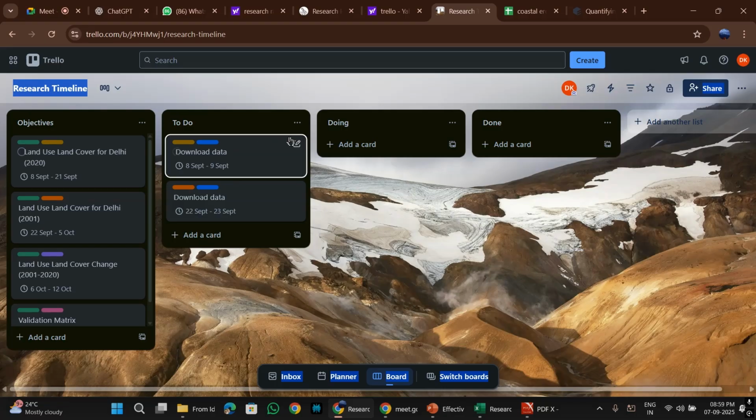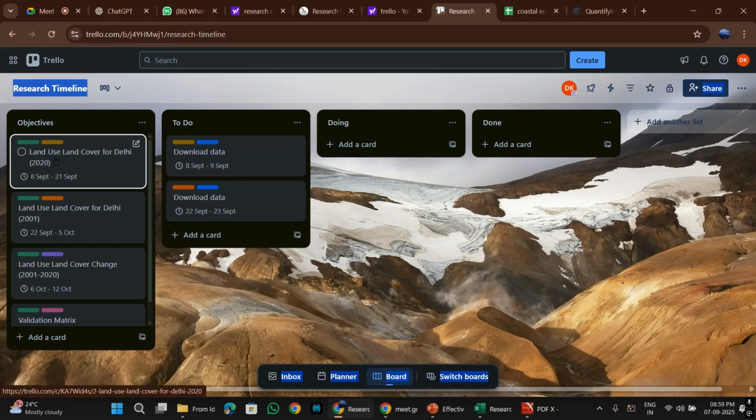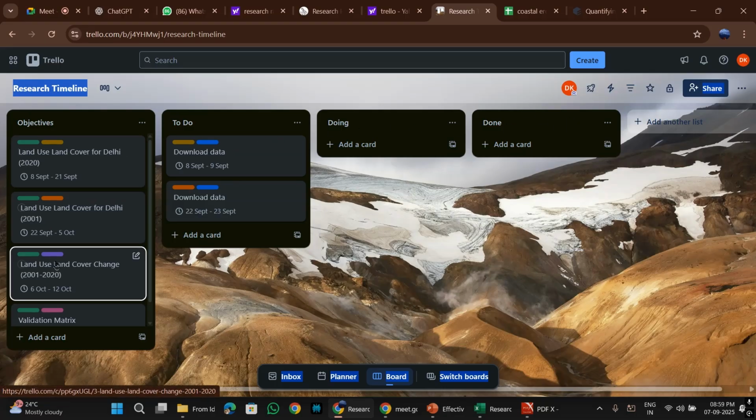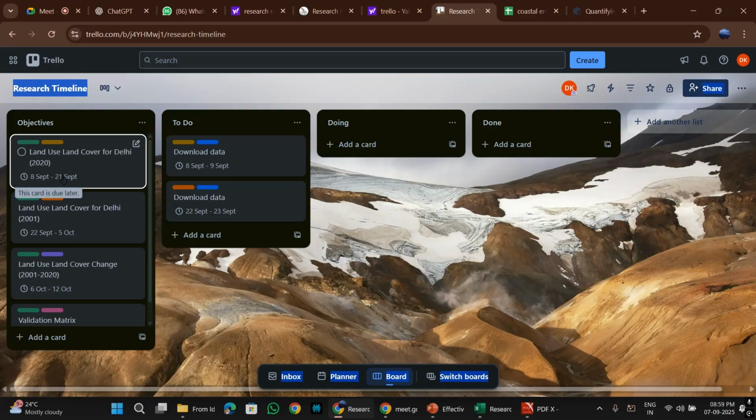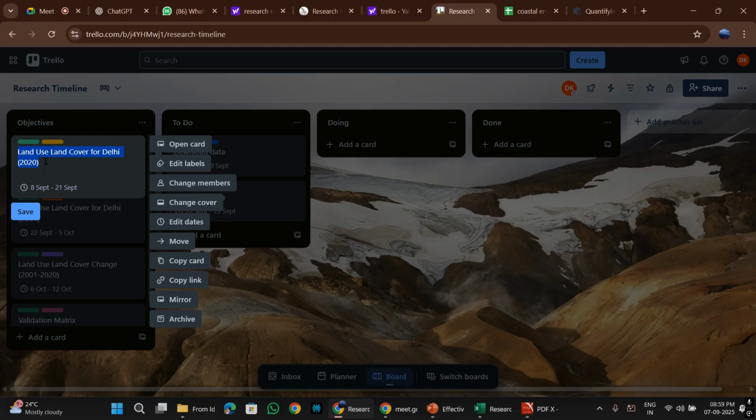Okay, so here I have made some cards. You can see that there are four different objectives that I have set. Let me just walk you through what I have done. So I have given a name to this objective. I mean, the objective is set, that is land use land cover for Delhi for the year 2020.